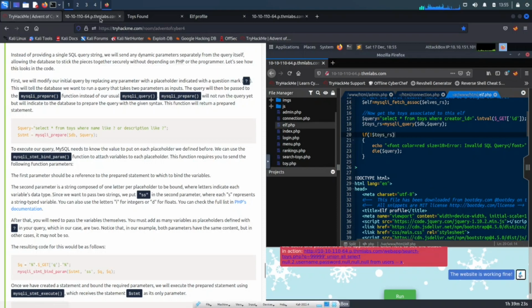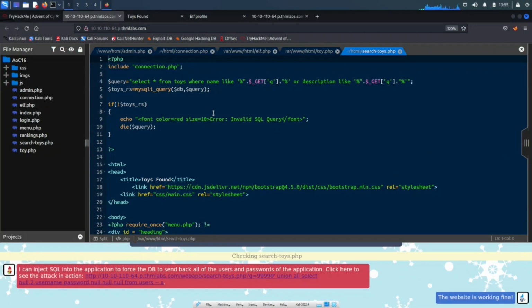I think I remember. Let's go back here. All right, so pretty much what we have to do is take this description right here. Let's go ahead and delete that. We're going to do a question mark, right? And we're going to do the same thing over here, another question mark. Okay, so let's go ahead and take this out.